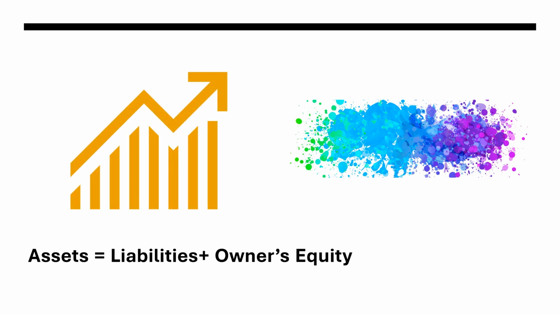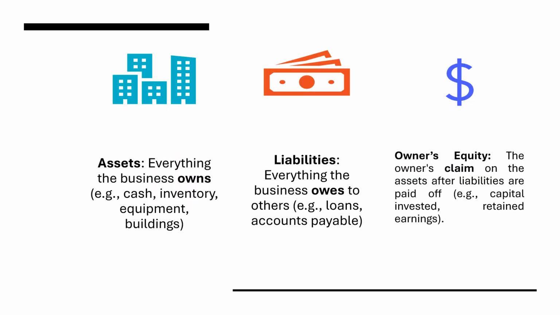In this video, we learn about assets, liabilities, and owner's equity. Assets include everything that the business owns, like cash, inventory, and equipment or building.